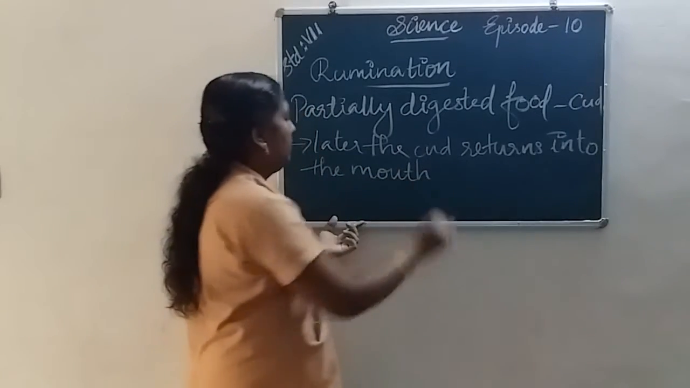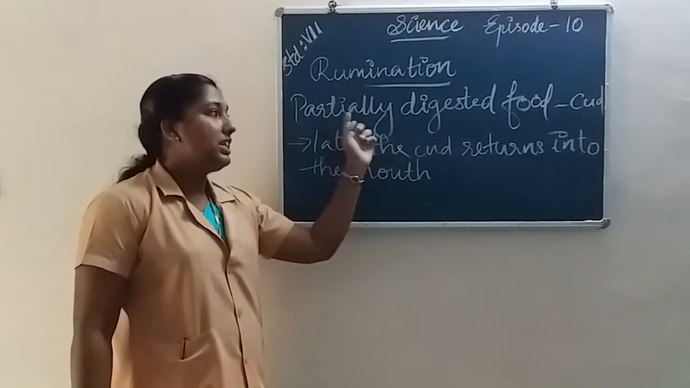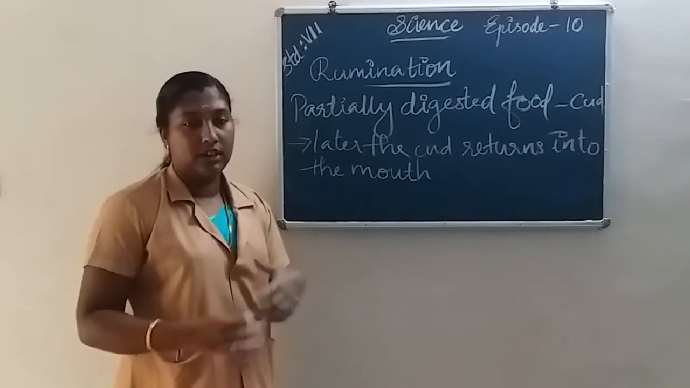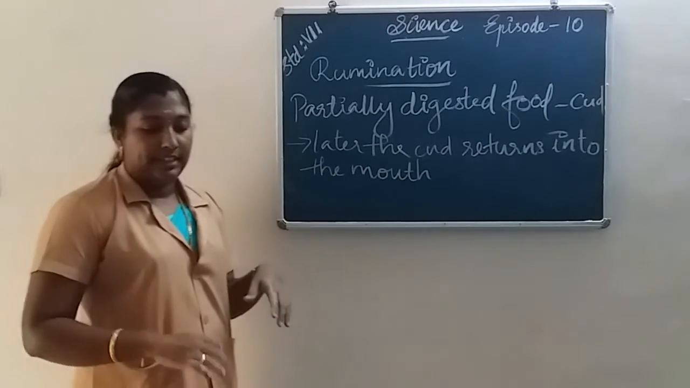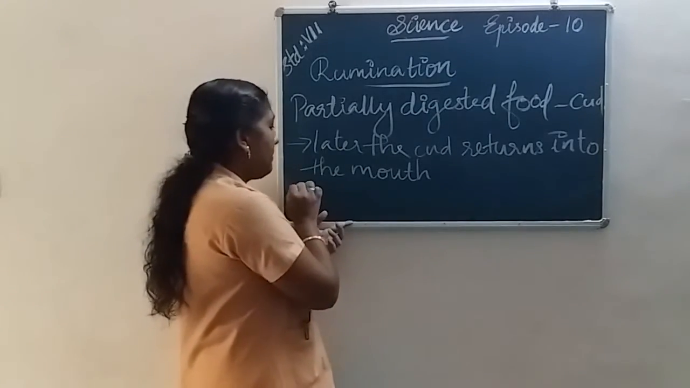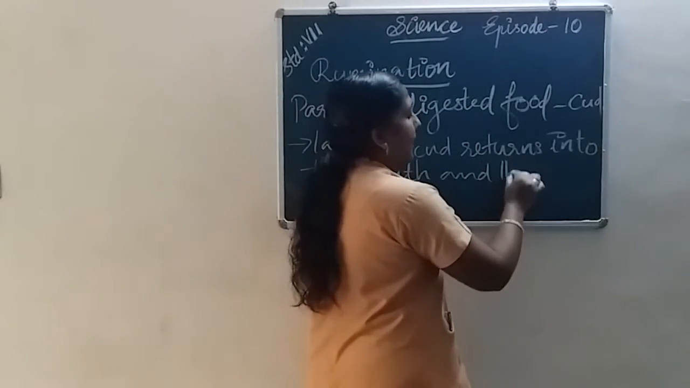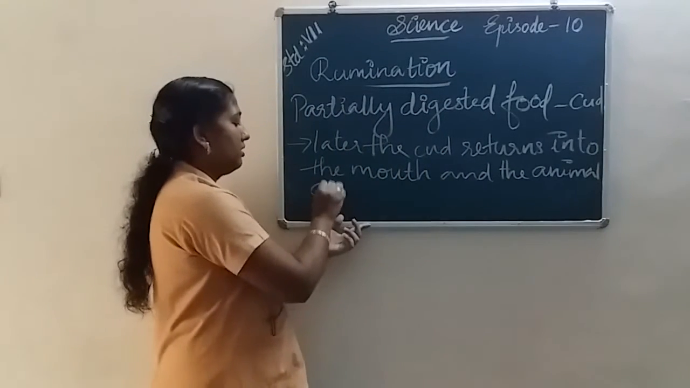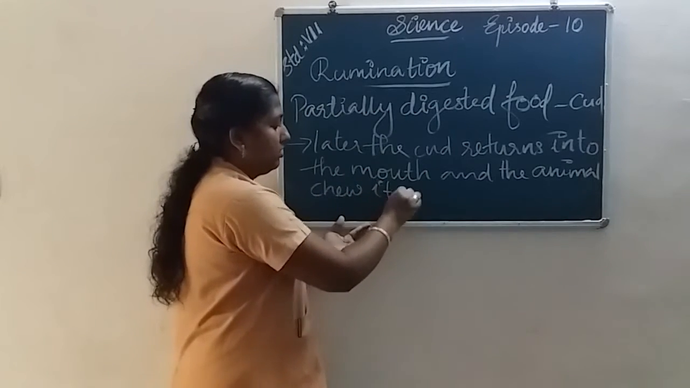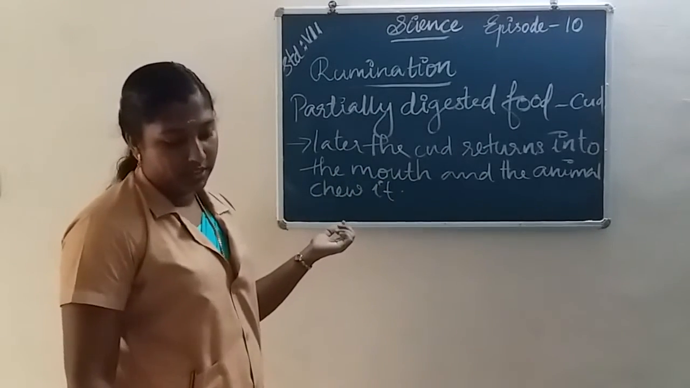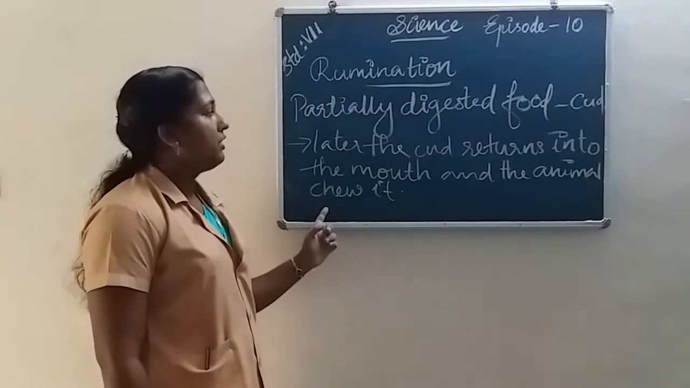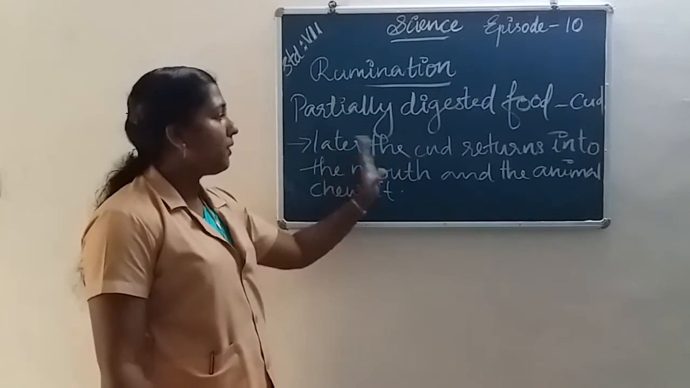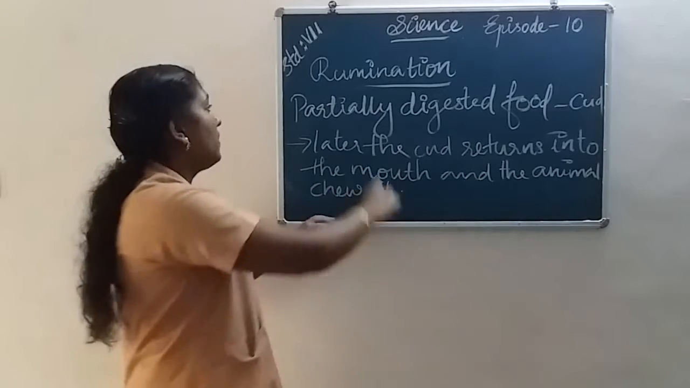Once again, later the partially digested food, that is cud, returns into the mouth, and the animal chews it. This process is called rumination.